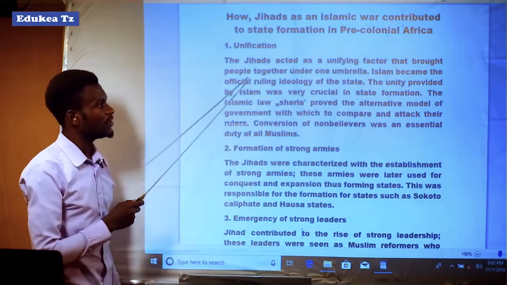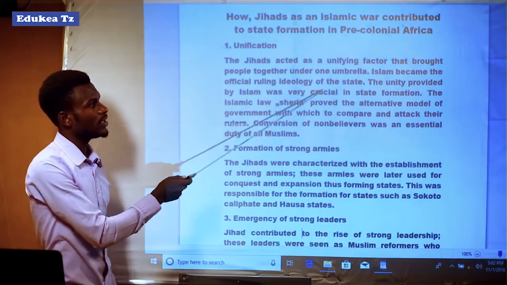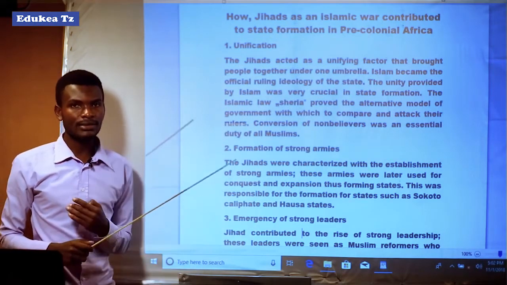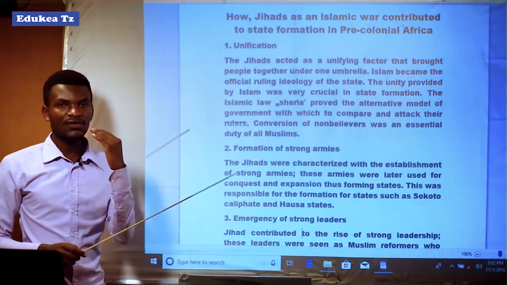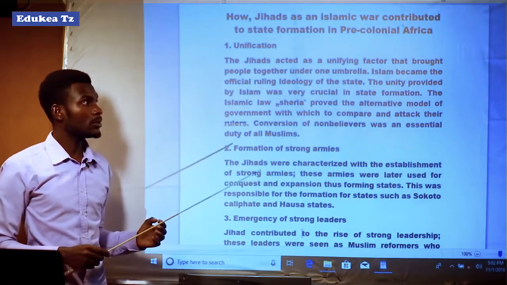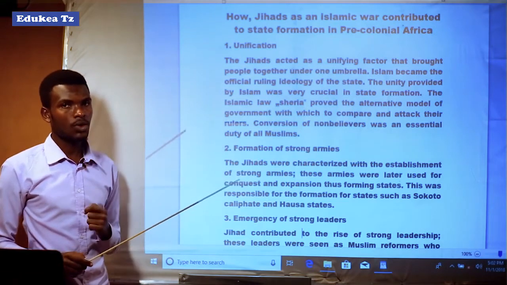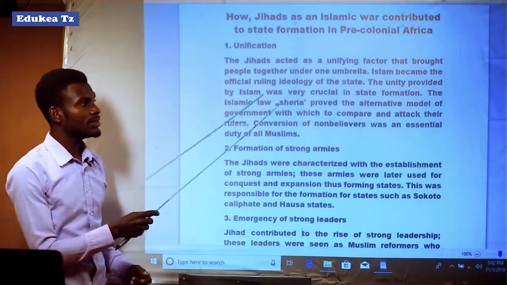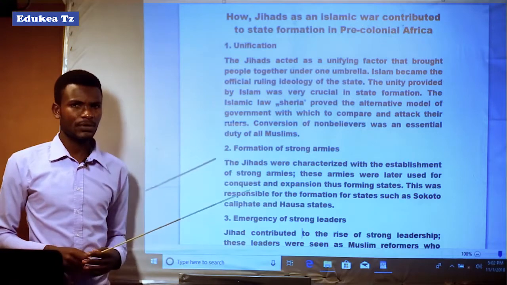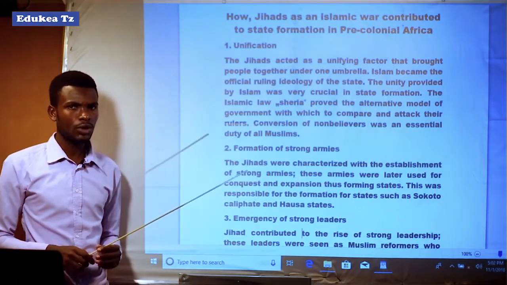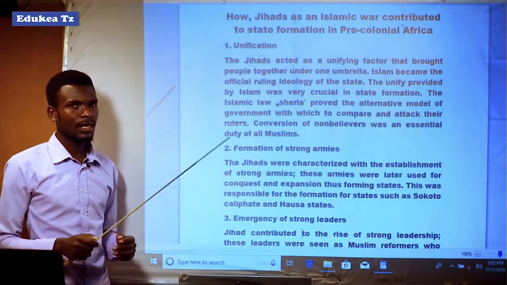Islam became the official ruling ideology of the states. It means that the jihads acted as the unifying factor of the people to become one state or one umbrella. Islam became the unifying factor because that was the religion that was unifying the people to follow that ideology of religion.